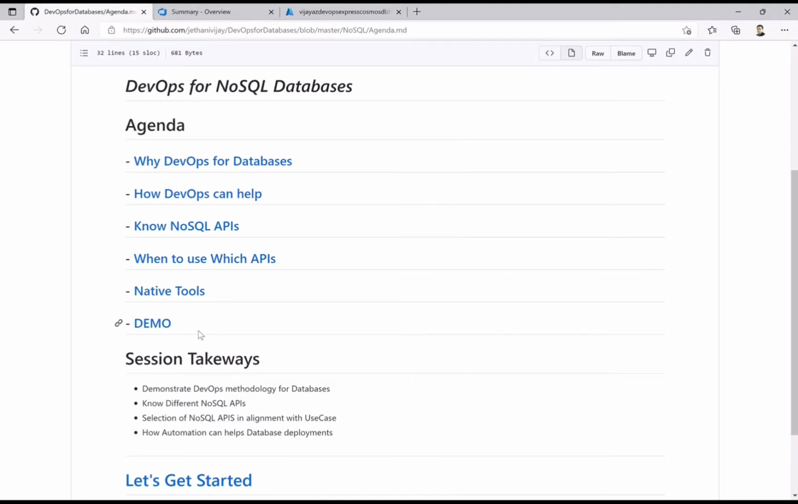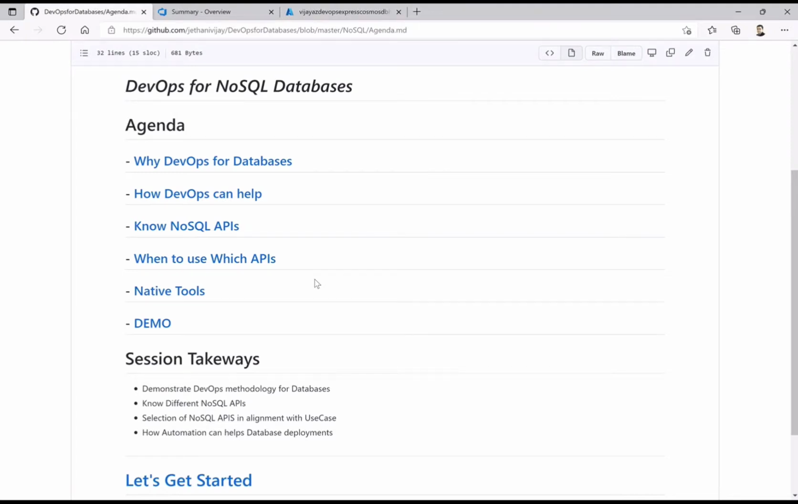Then finally, we will work through the demo. Those are the agenda items for today's session. After the end of the session, there are session takeaways: you will have the recordings of this call along with the tools you can use, and I will be providing the links for that. You will also go through the demo and see how we actually implement them.